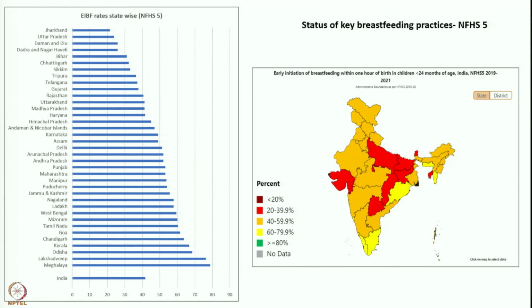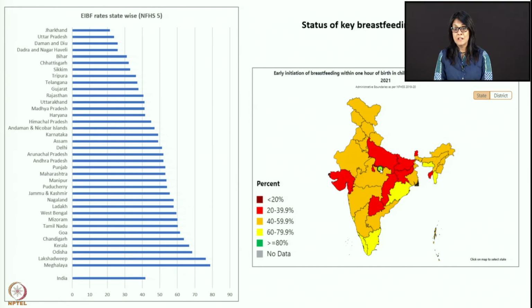If you look region wise, all this red zone has early initiation of breastfeeding of only between 12 to 40%, which is significantly poor. You can see in India, only 40 to 42% of children are getting early initiation of breastfeeding.